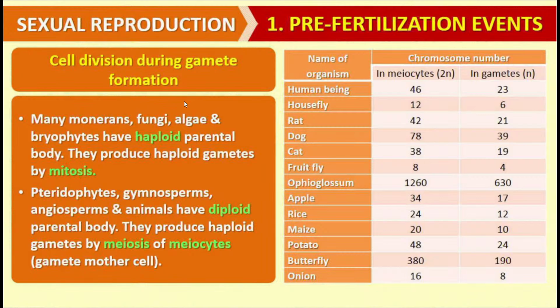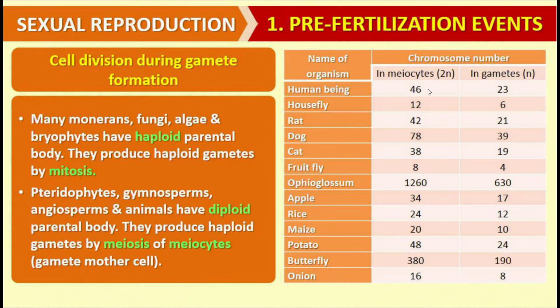Then, during the formation of gametes, meiosis takes place. And meiosis is the characteristic of sexual reproduction. That is, during the process of gamete formation or gametogenesis, which is the first stage in sexual reproduction, meiosis is one of the necessary steps. Meiosis is also known as a reductional division, and it leads to reduction in the chromosome number within the gametes. And these gametes thereafter fuse and again maintain the normal chromosome complement of the species.